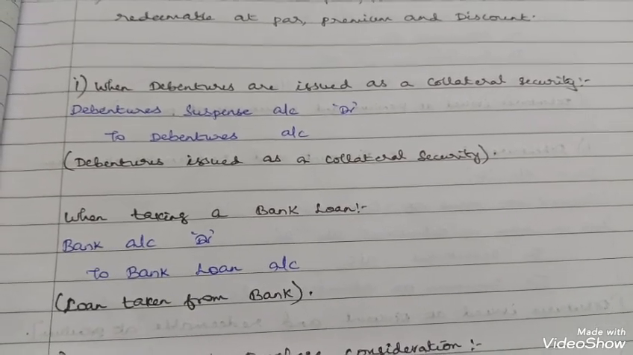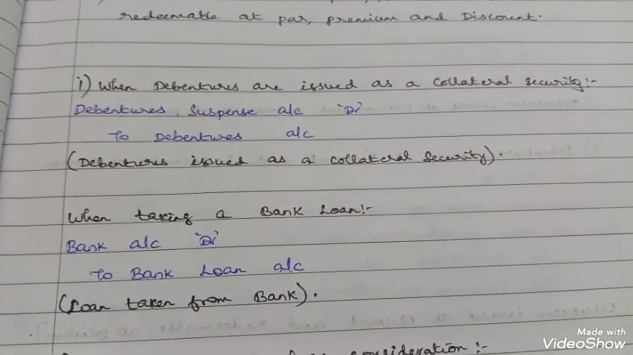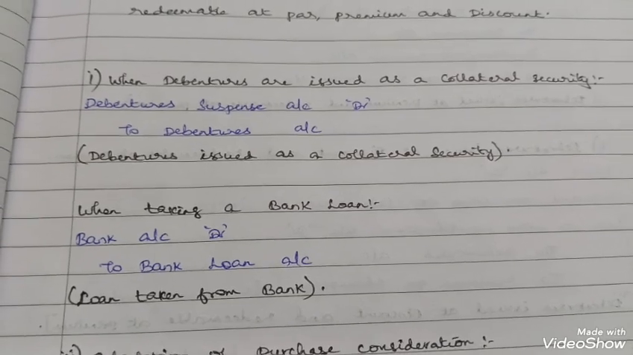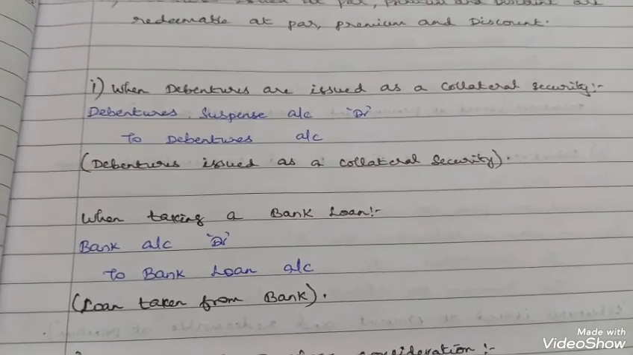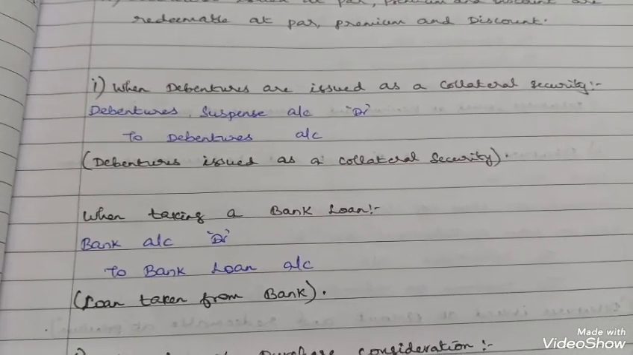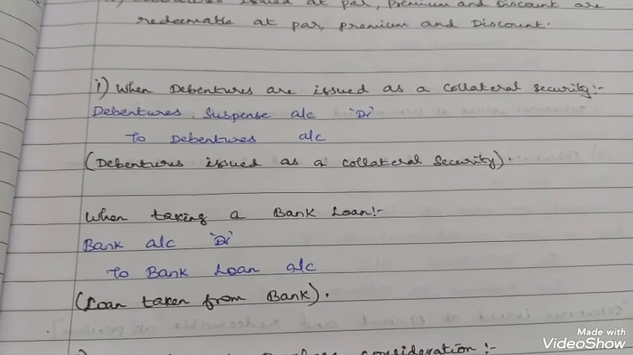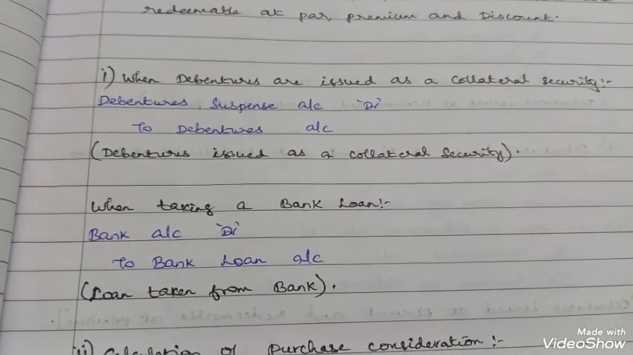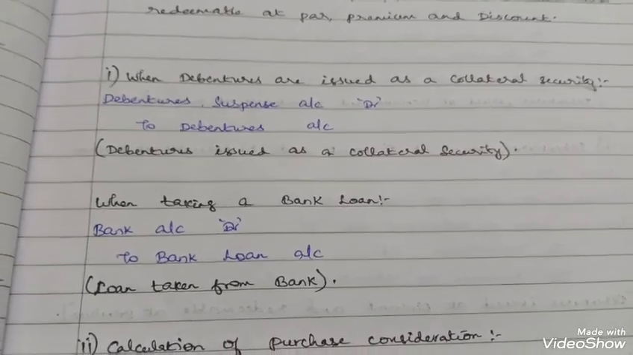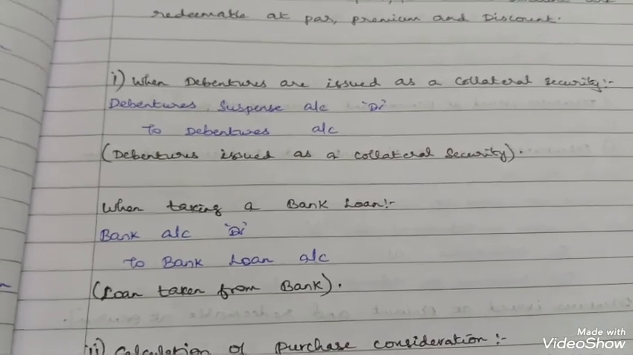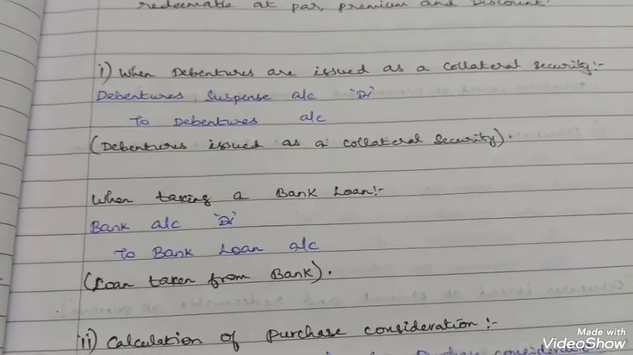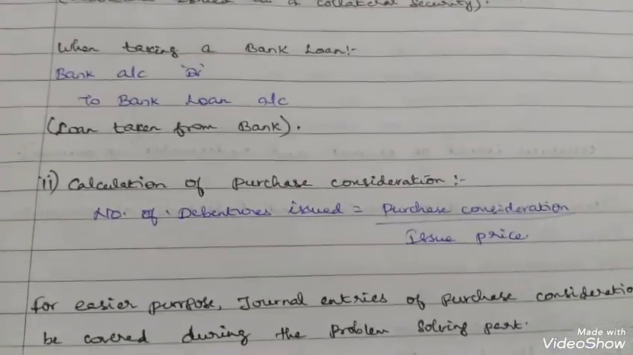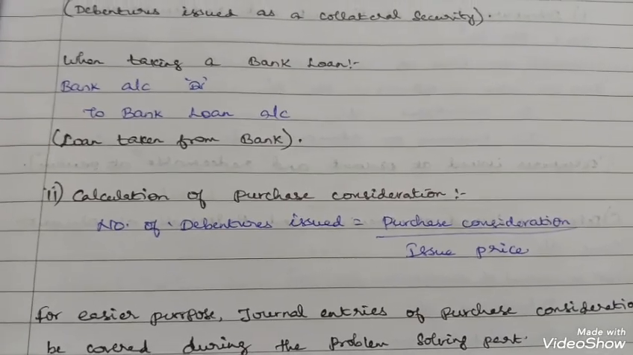Sometimes they may ask this for only 2 marks in a 6-mark question. They will split it into 3 parts: 2 marks for this journal entry, 2 marks for another journal entry, and 2 marks for another. Or sometimes 1 mark each for 6 questions. So it's very important. Next, calculation of purchase consideration.